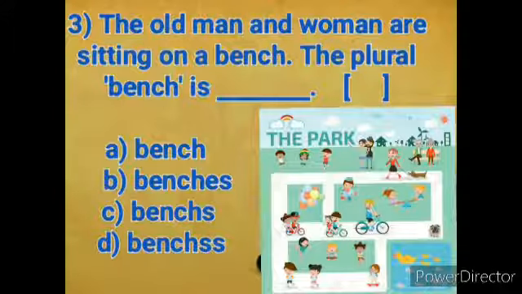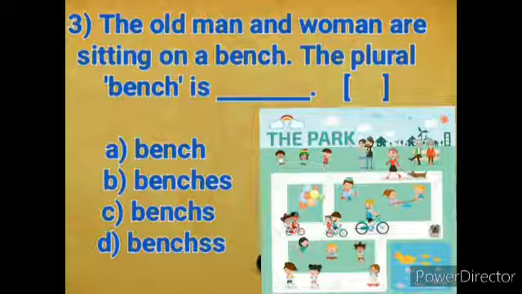Third question. The old man and woman are sitting on a bench. The plural of bench is dash. Option A, B-E-N-C-H. Option B, B-E-N-C-H-E-S, benches. Option C, B-E-N-C-H-S, benches.